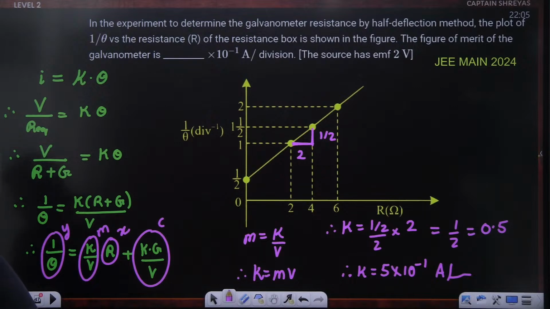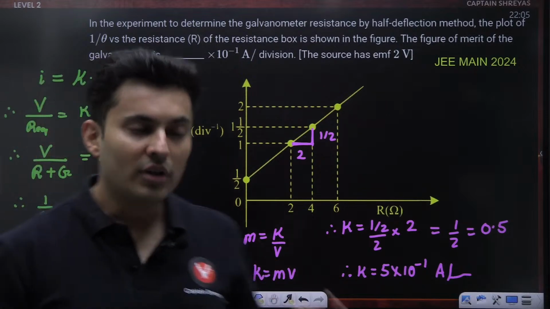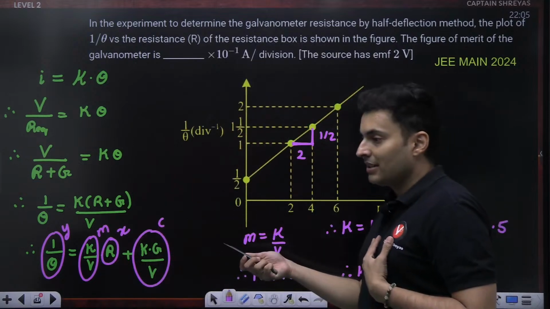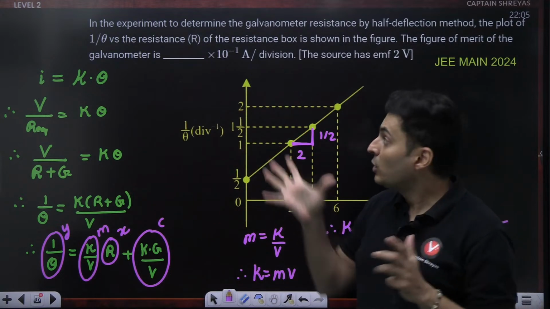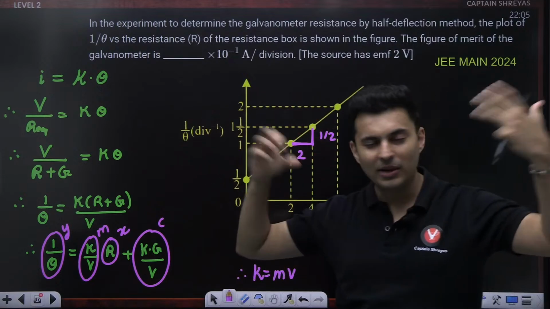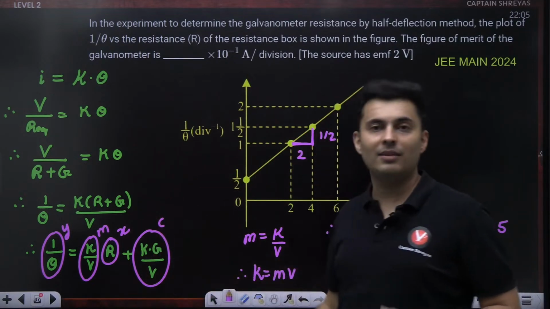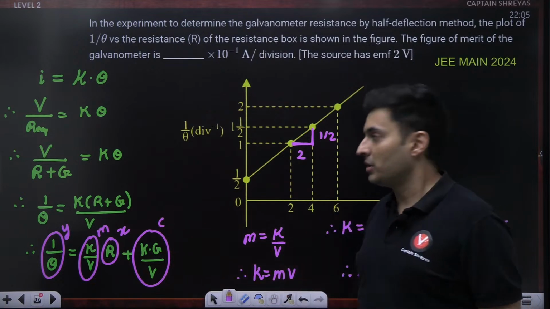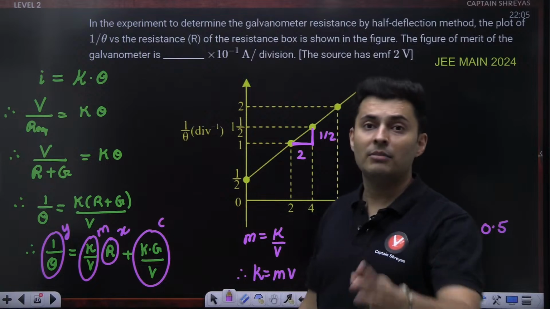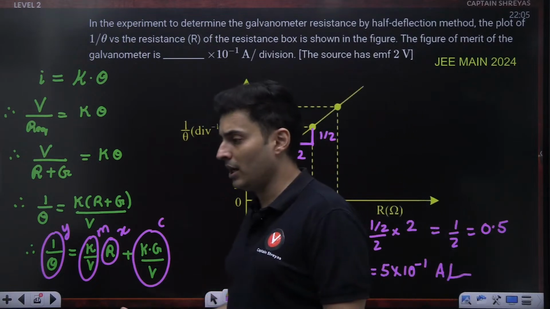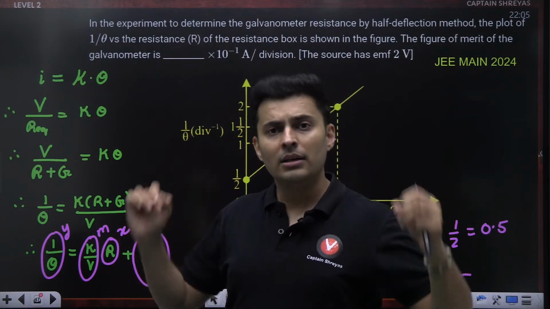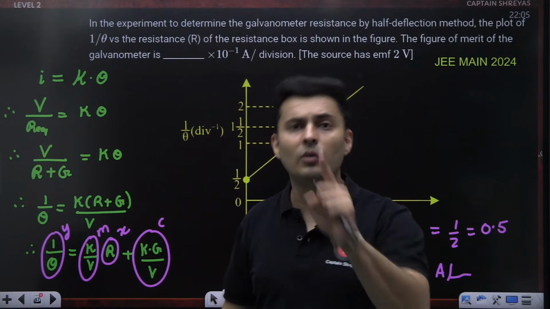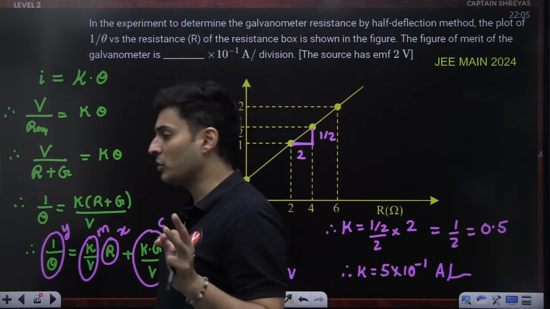A seemingly not so obvious question becomes simple if you understand and apply the concepts. It looks like, oh my God, sir, half deflection method, I don't know, I will just leave the question. No, you have to push yourself, guys, or else you will keep leaving a lot of questions. You will not get 99.99 percentile then. And we have to target 99.99. We are not here for targeting 99 or 98 or 95 percentile. When you study, the mindset should be 99.99 percentile only, no matter what your mock test scores are.